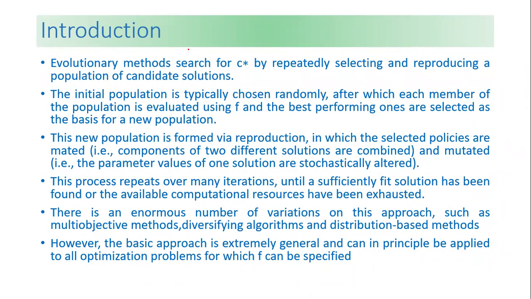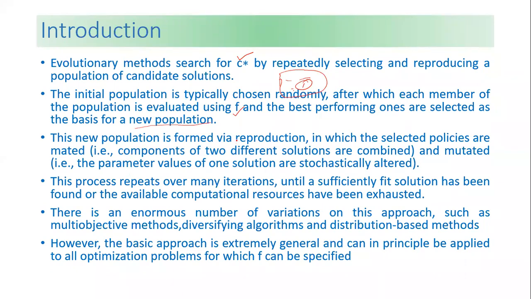Then evolutionary methods basically search for C asterisk by representing, selecting, and reproducing a population of candidate solutions. The initial population is typically chosen randomly. After which each member of the population is evaluated using F, and the best performing ones are selected as the basis of a new population.